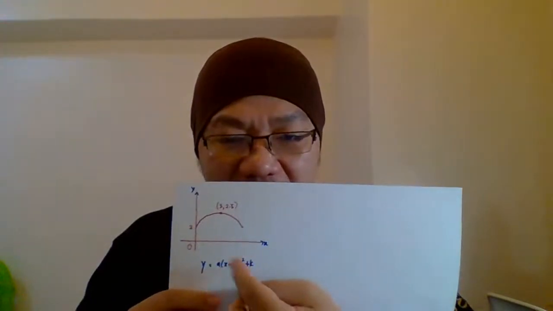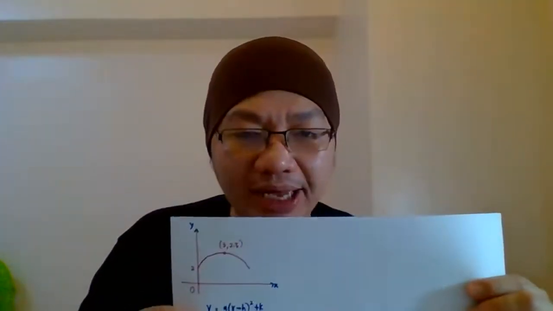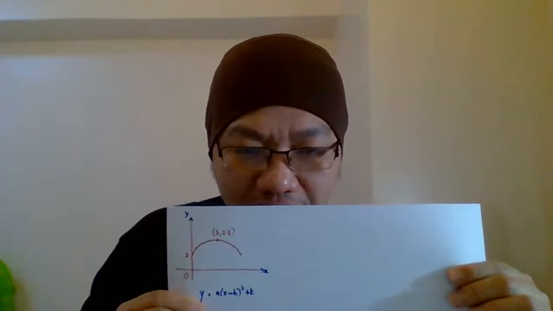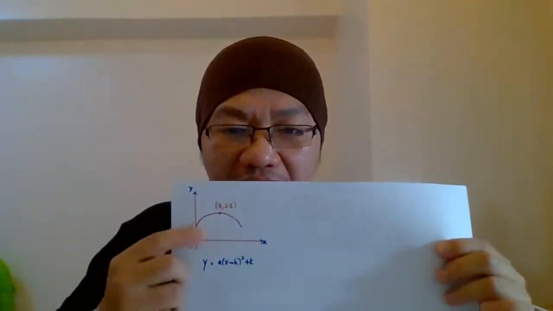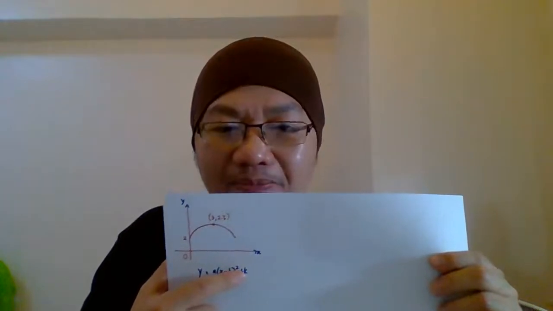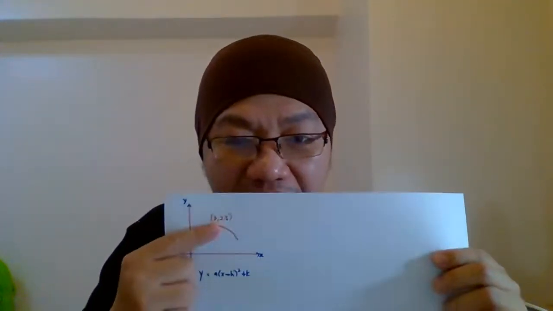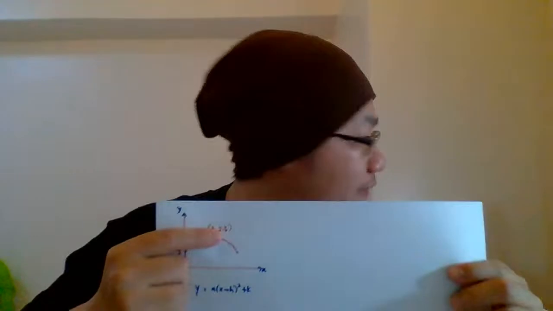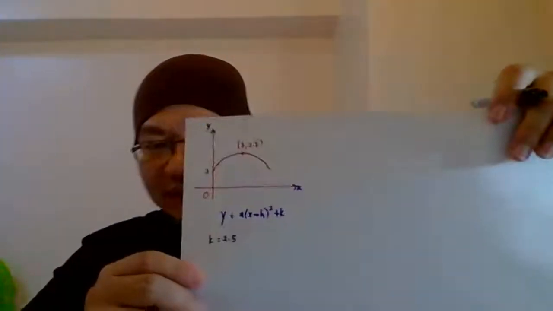Okay, from the graph itself, we can find the value of k already. k represents the maximum value. How much is your maximum value here? 2.5, right? So we can state the answer straight away. k equals 2.5. Okay, very straightforward.